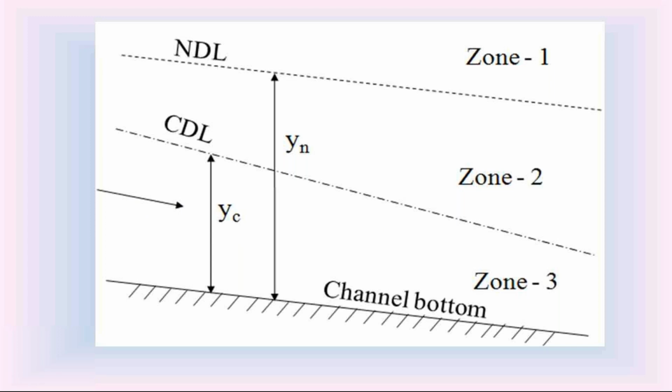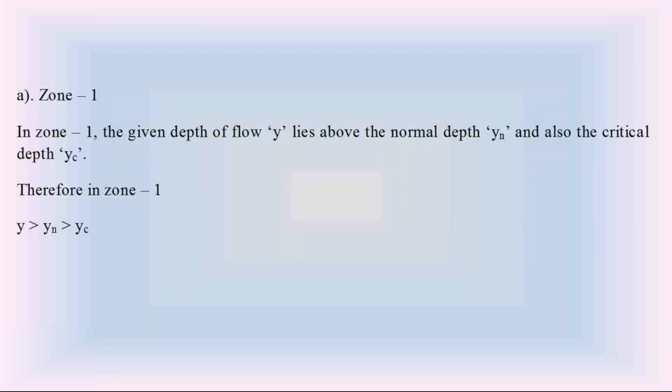We just discussed the classification of water surface profile according to channel bottom slope: C curve, M curve, S curve, H curve and A curve. That is one classification. The second classification is whether the water surface profile is in Zone 1, Zone 2 or Zone 3. When we call the water surface profile Zone 1, please check this carefully.